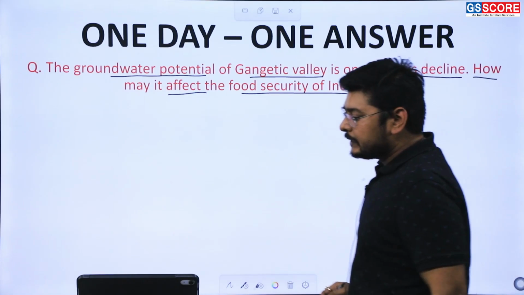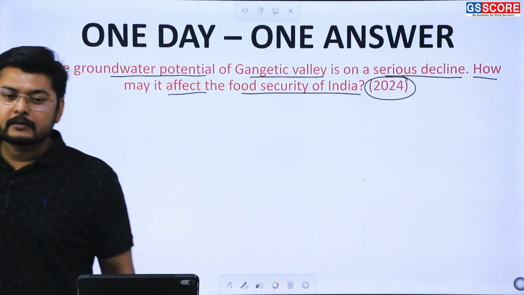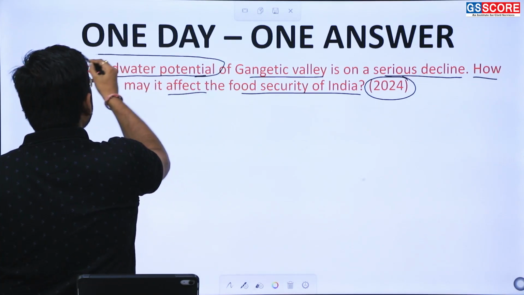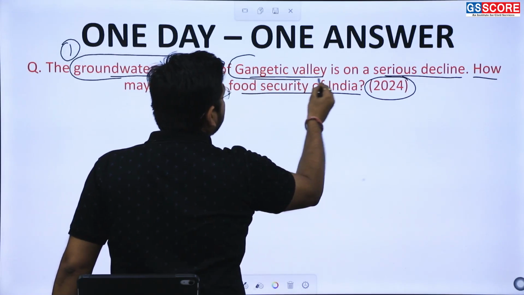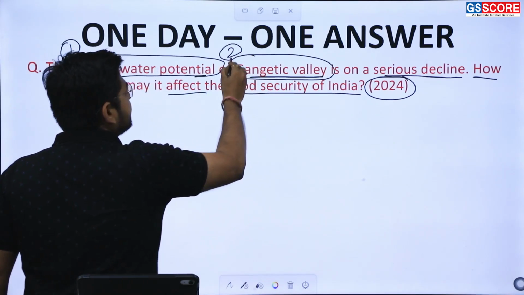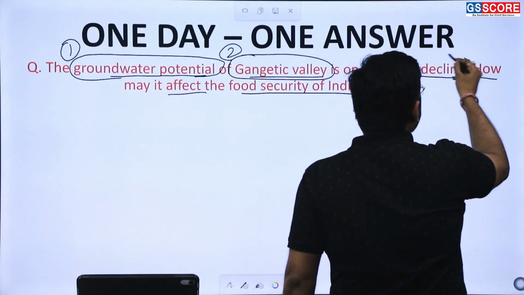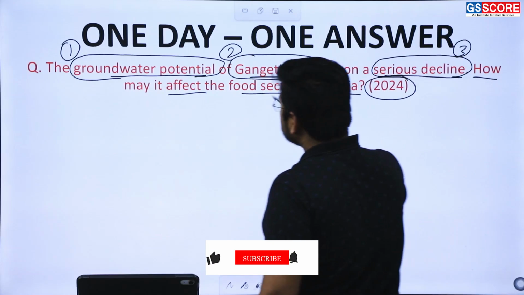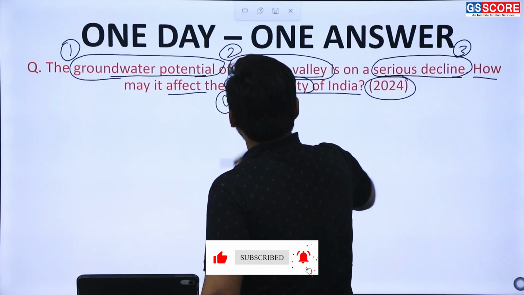When I see this question, I can see certain key parameters, certain keywords here. First is the groundwater potential, that is the number one thing. Second is the Gangetic Valley. Then the tail word provided here, the serious decline, is interlinked with the fourth thing, that is the food security of India.